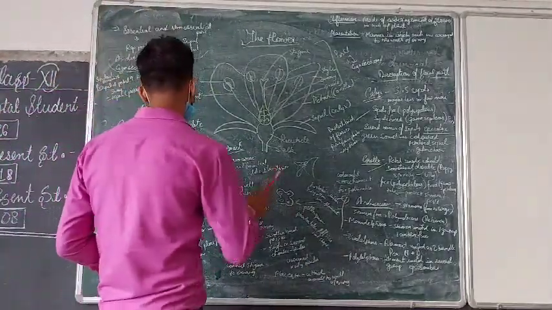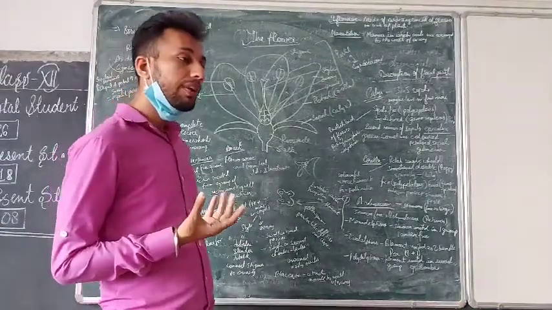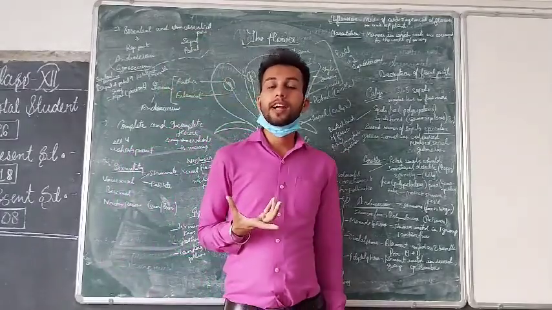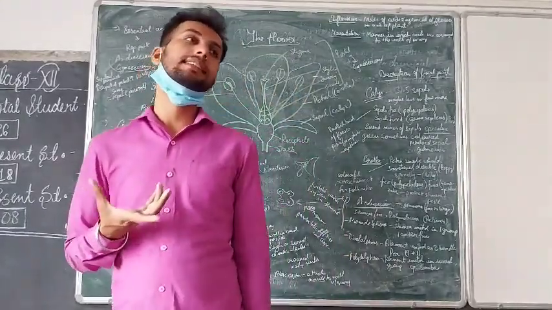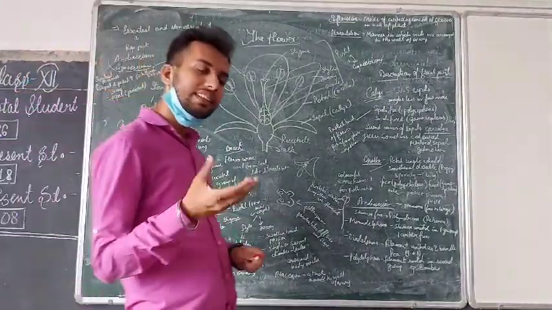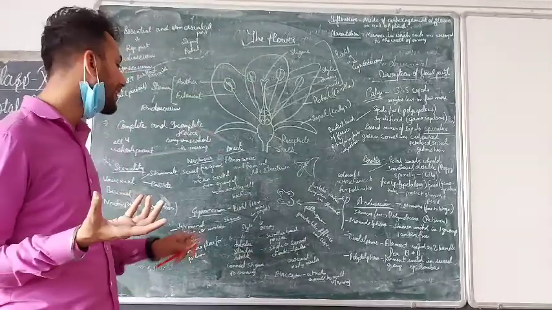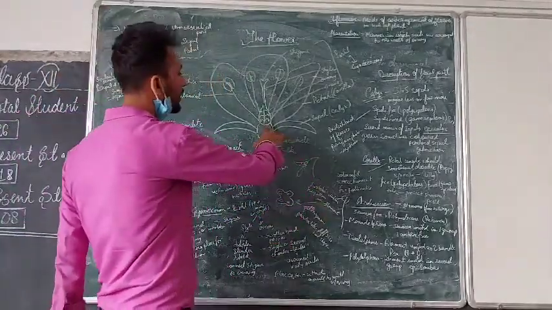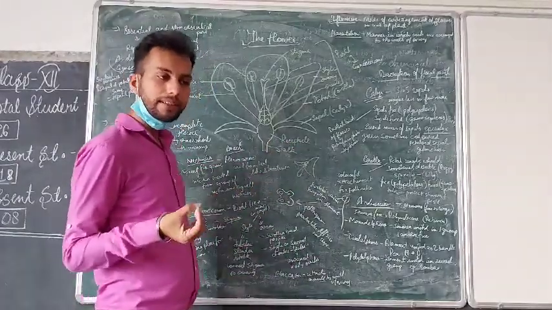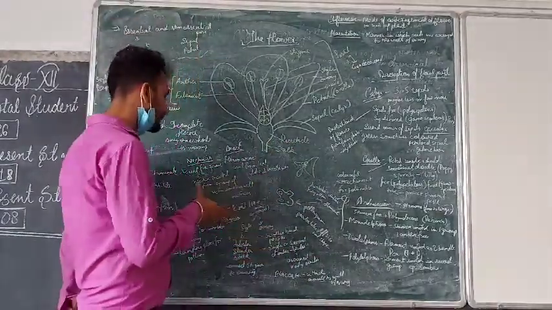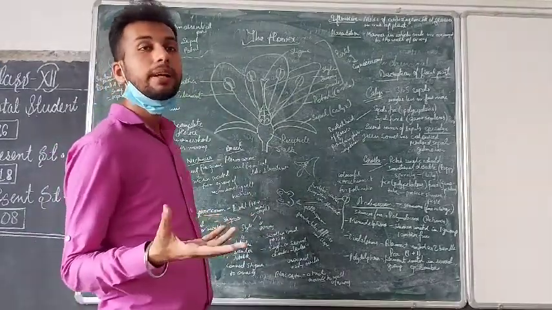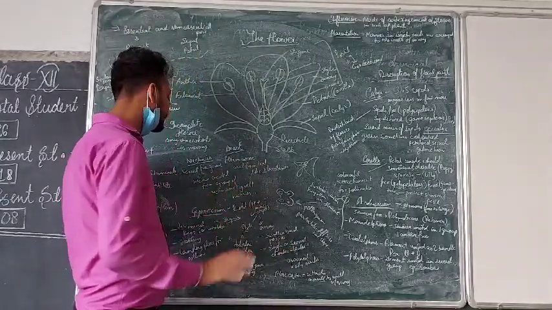Now next, we all know that the flower gives us a sweet fragrance. The sweet smell comes from the nectar. And what are nectars? Nectars are secreted from the nectary, which is present beneath the petals and sepals. Nectary cells help to give the fragrance, a pleasant smell, to the flower. So that is the nectary.